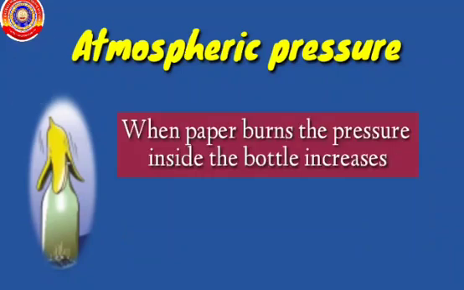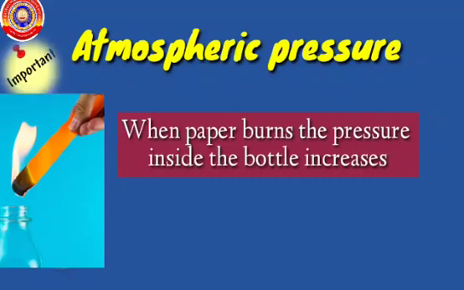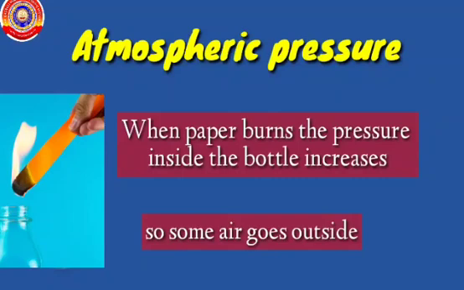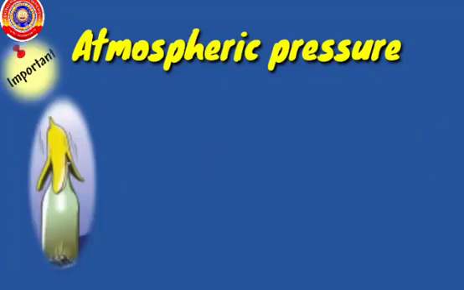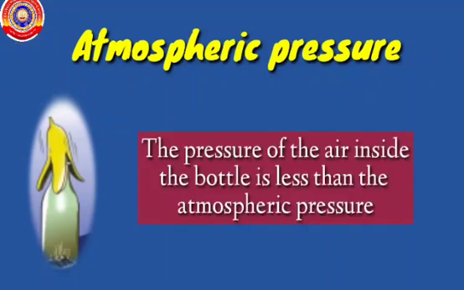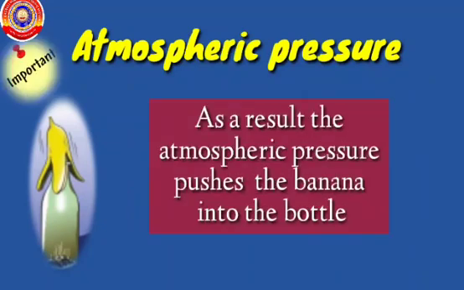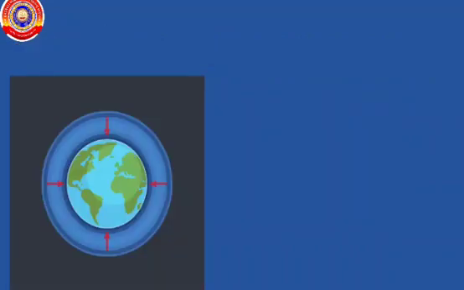Listen. When paper burns, the pressure inside the bottle increases. So, some air goes outside. And when the mouth of the bottle is shut by the banana, the pressure of air inside the bottle is less than the atmospheric pressure. As a result, the atmospheric pressure pushes the banana into the bottle. From this experiment, you have understood that atmospheric air can exert pressure.